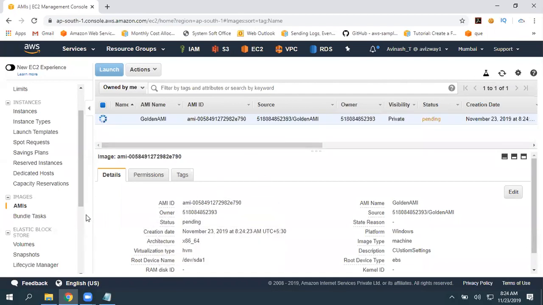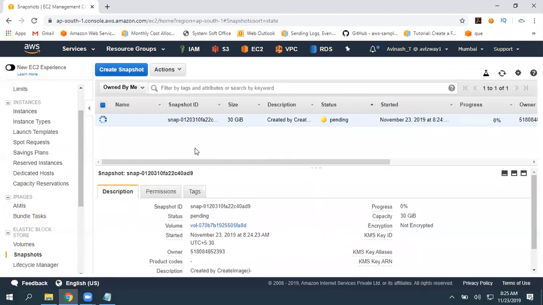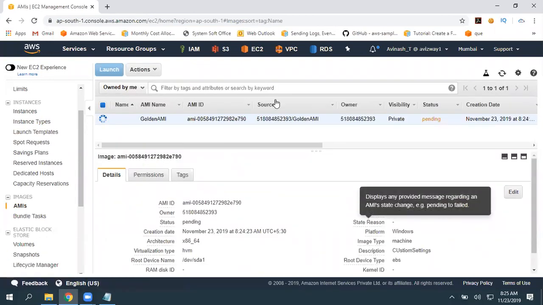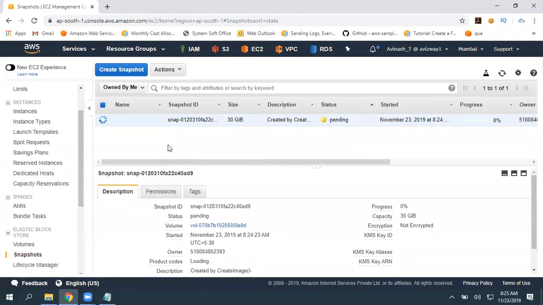Okay. And in the backend, basically this image is going to contain a snapshot. The snapshot is going to contain all the data. See, when you navigate to snapshots, here one is being created. Earlier, did we have that? No, I manually came here and showed that. We do not have any snapshot, we do not have any AMIs, but when I click on create image, immediately it is created under AMIs and one snapshot is going to be created.